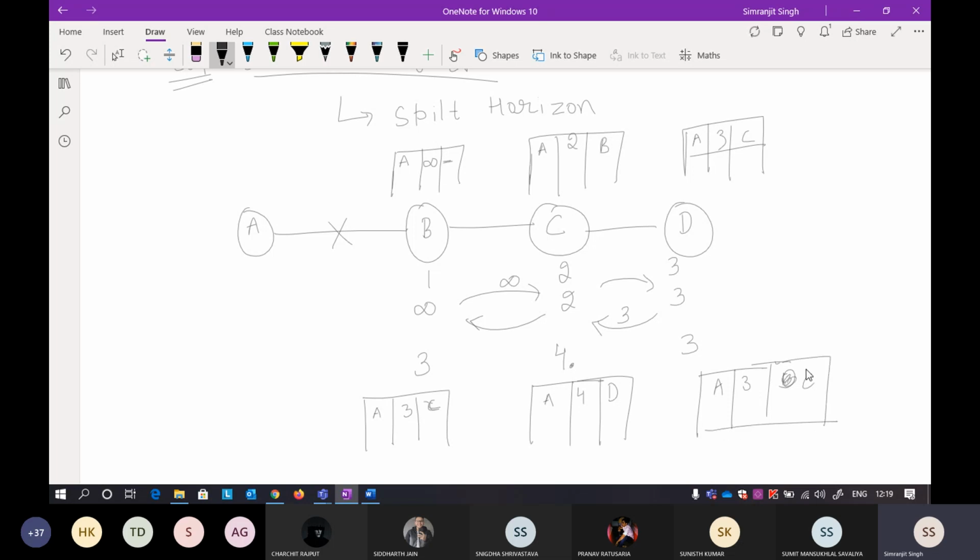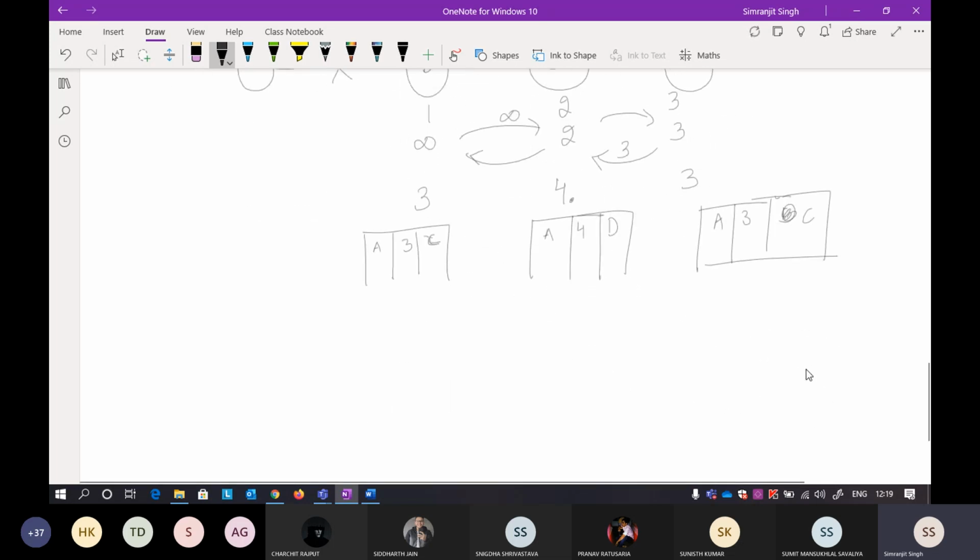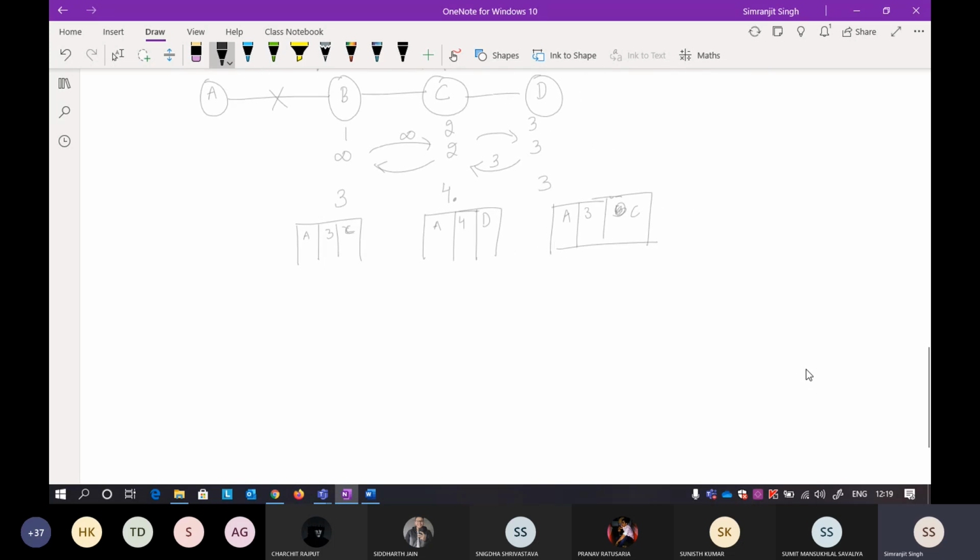Okay, so now see this part. Look at what is happening. If B wants to send something to A, it will send it to C first.